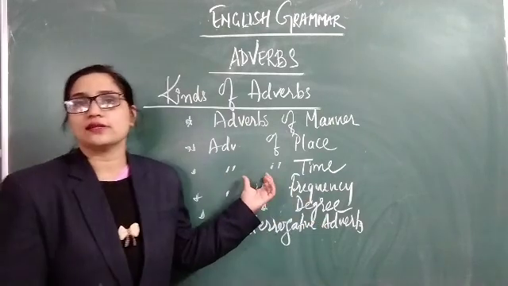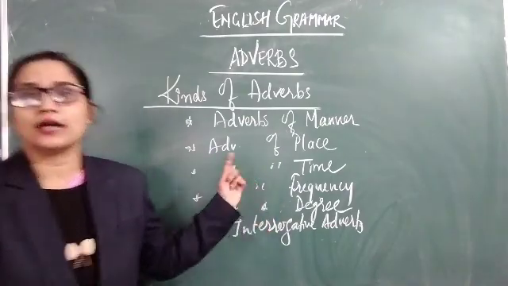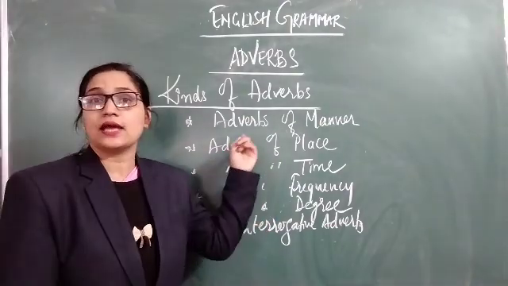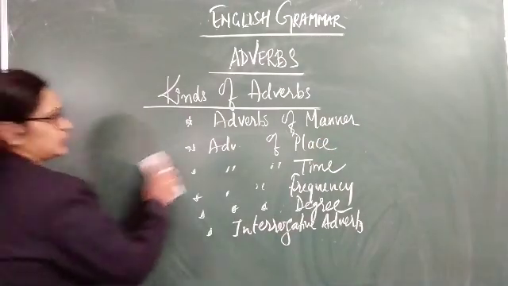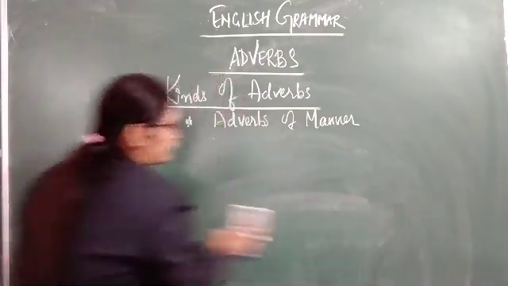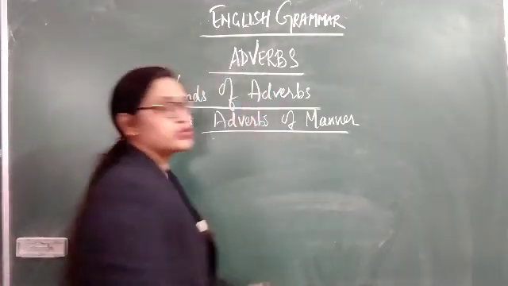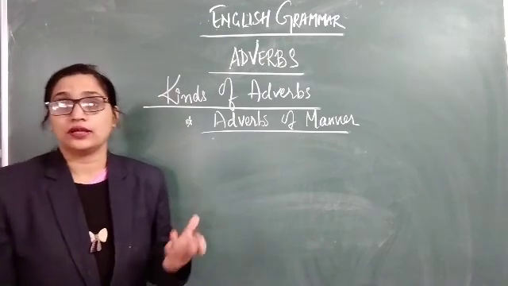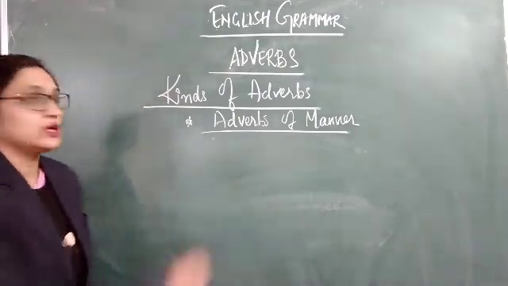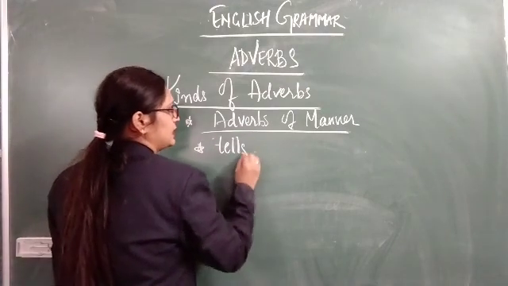Now we will discuss each kind in detail. Let us start with the first one, that is adverbs of manner. This adverbs of manner tells us how an action takes place.